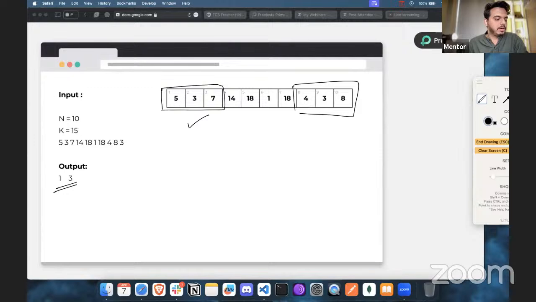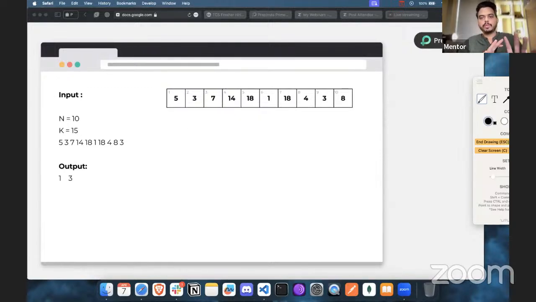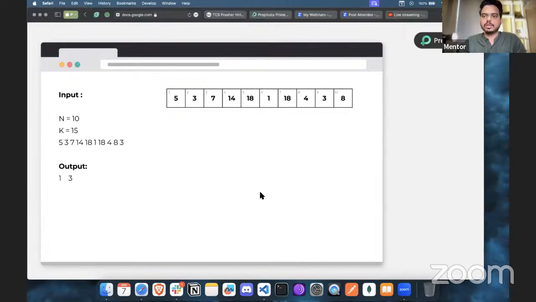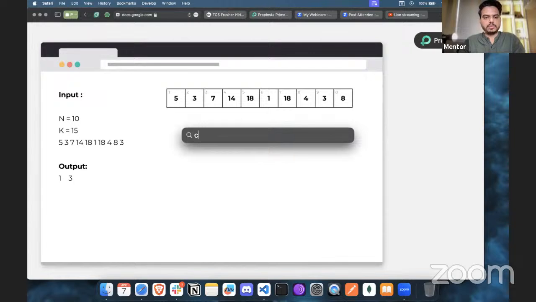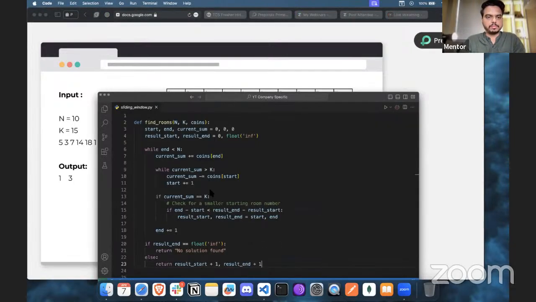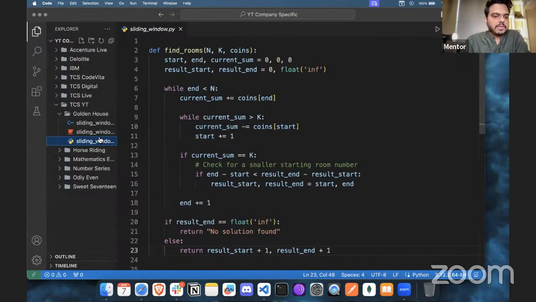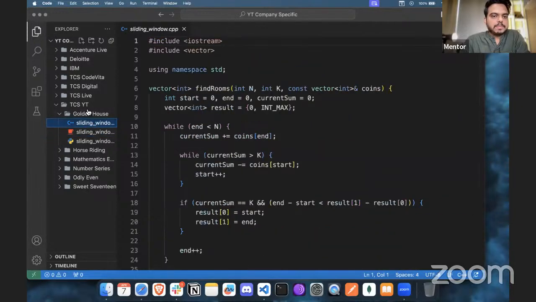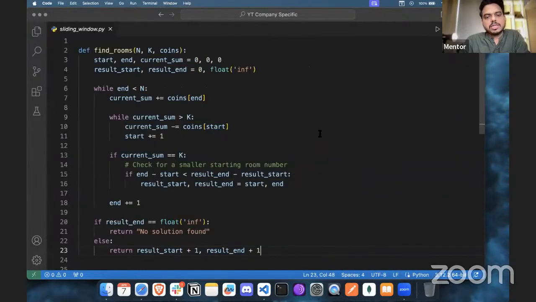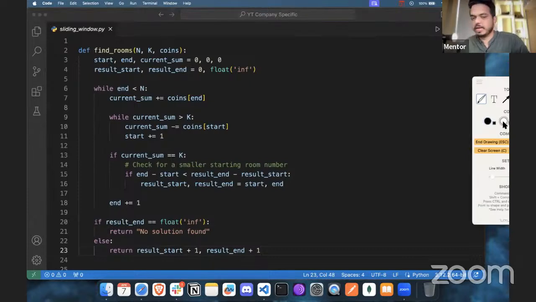Now, shall we look at the solution in the code? Let's open VS Code. Here we have the Python version, but I will show you the same code in Java as well, and we also have C++. But first, let's discuss the logic, as it doesn't matter which programming language, the logic is going to be the same. First, let's understand it with Python.